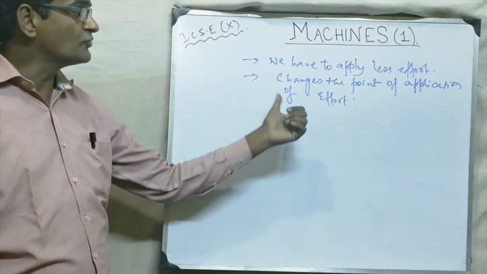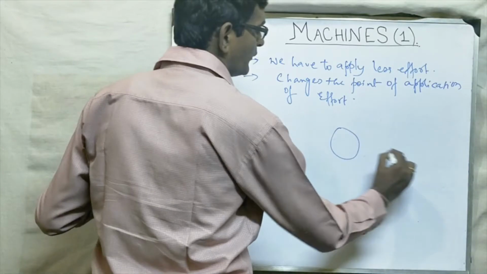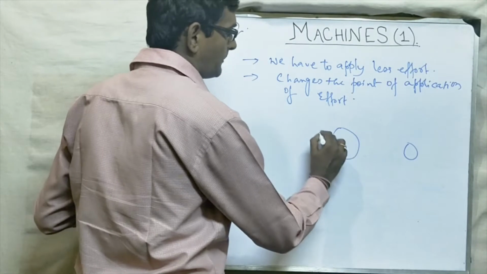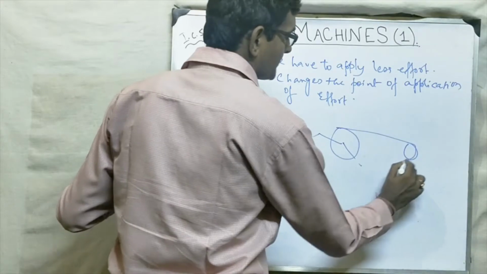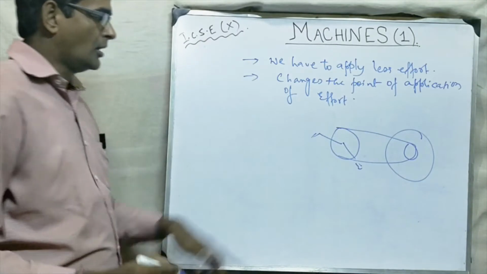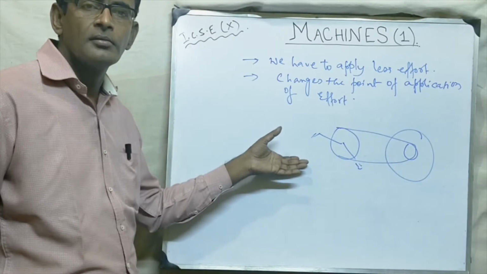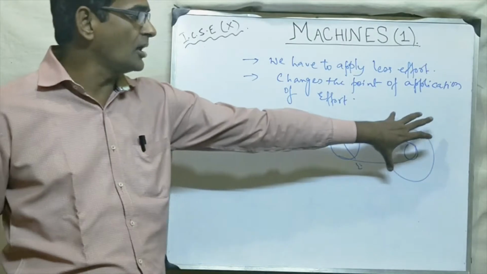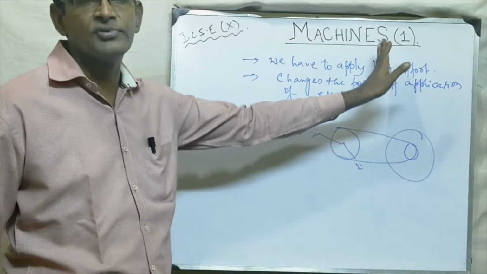Okay? What does it mean? Let me give an example. Suppose in the bicycle, we have two wheels. This is the bigger wheel, not that wheel. This is attached with the pedal, chain. I am talking of the chain wheel. This is the chain, this is the back wheel, and this is the chain where we have the pedal. So we pedal to start the bicycle. What is the concept of pedaling? What is the motive of pedaling? Just to make the back wheel rotate. Because when the back wheel rotates, it will push the front wheel.